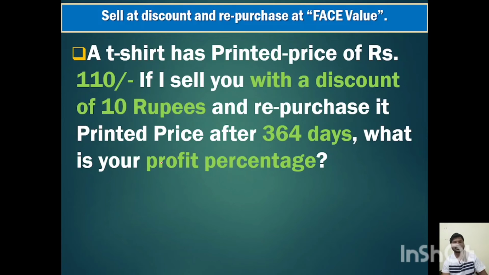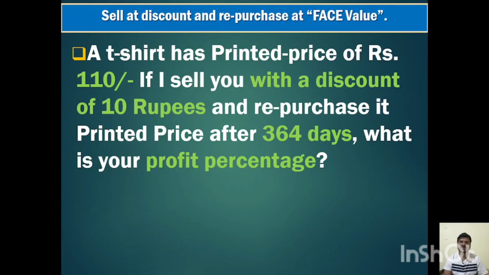Now, how treasury bills or cash management bills work is, for example, I have given a hypothetical situation where a t-shirt has a printed price of 110. If I sell it at a discount of 10 rupees and repurchase it at the printed price after 364 days, what is the profit percentage? The actual price of the t-shirt is 110 rupees.